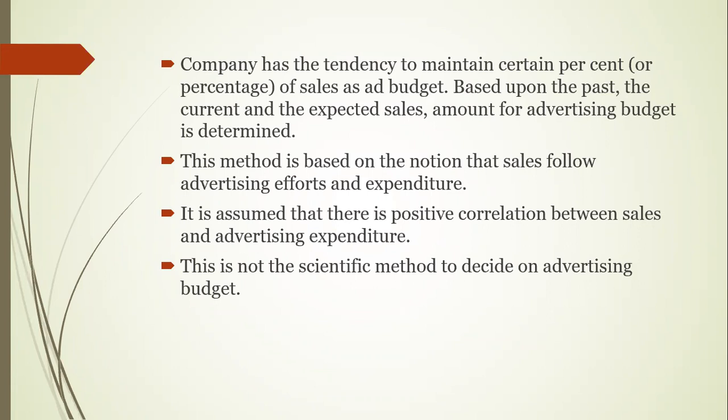How much to be allocated this year? This method is based on the notion that sales follow advertising efforts and expenditure. So if we do advertising, automatically our sales will increase. That's what the method says. It is assumed that there is a positive correlation between sales and advertising expenditure. Yes, there is, but the advertisement should be effective, then only it will increase the sales. This is not a scientific method to decide on an advertising budget because you're just giving a percentage.